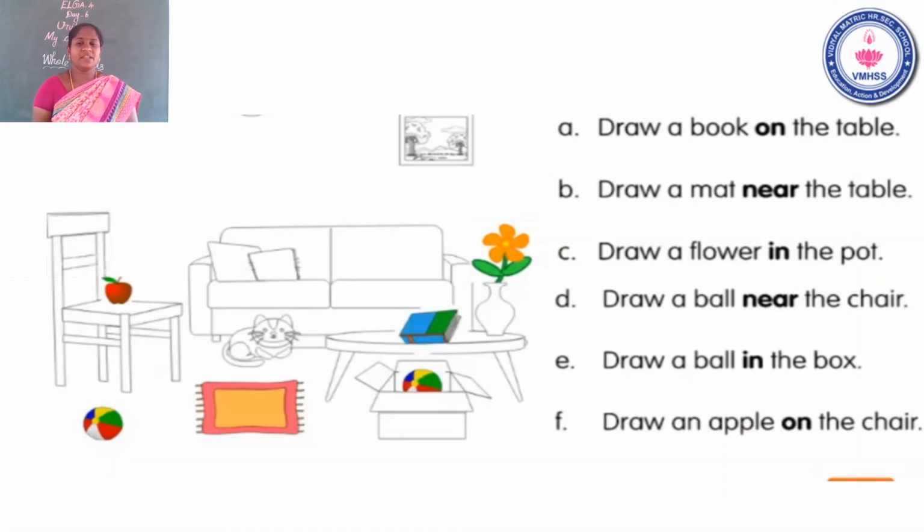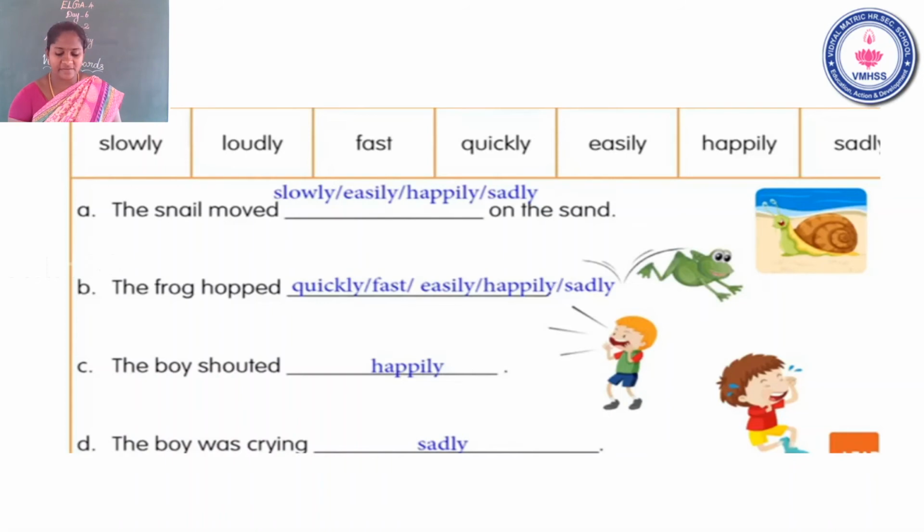Okay, children, next. Draw an apple on the chair. Yeah, children, where is the chair? In this picture, where is the chair? The chair is here. Yeah, very good. Now we will draw an apple. Take a pencil, draw an apple on the chair. Yeah, children, did you draw the pictures? Very good. Awesome.